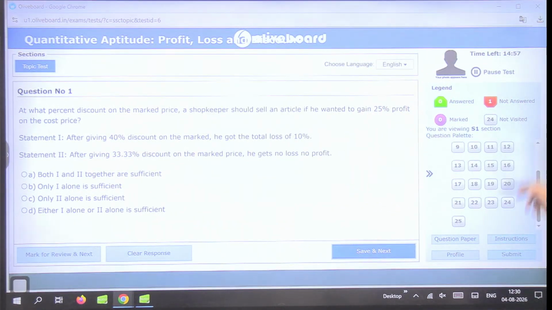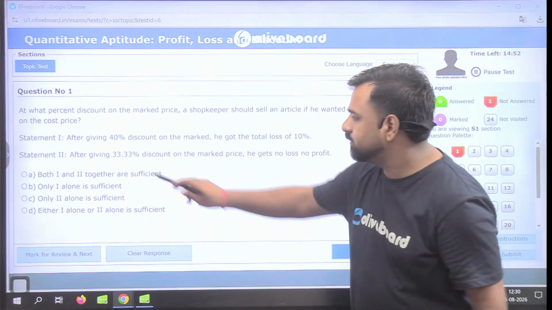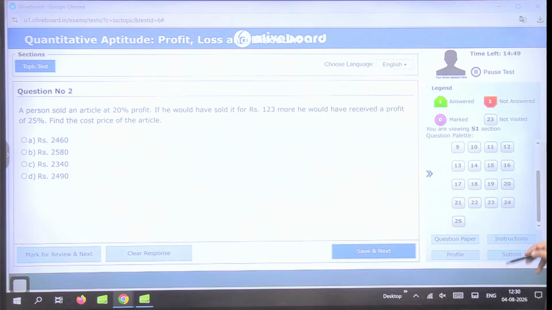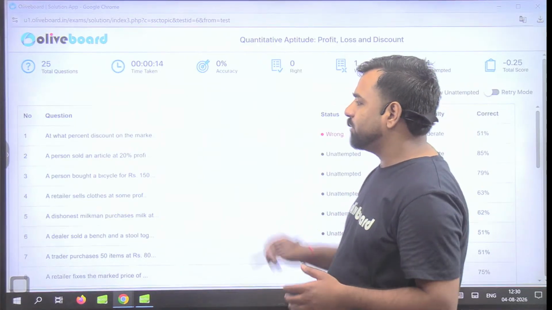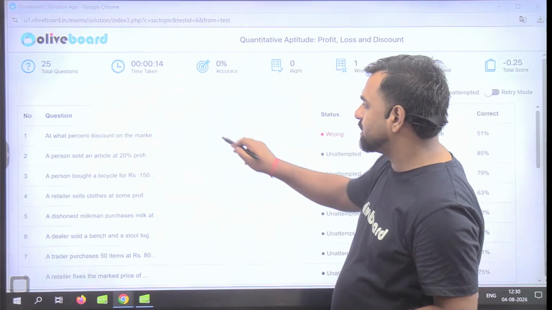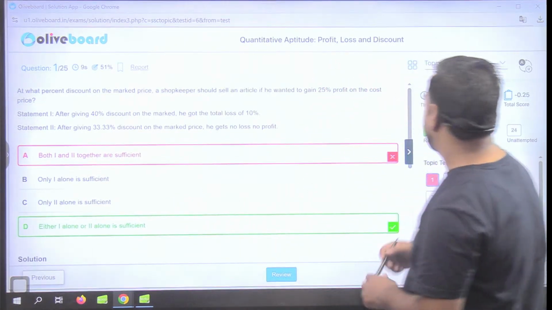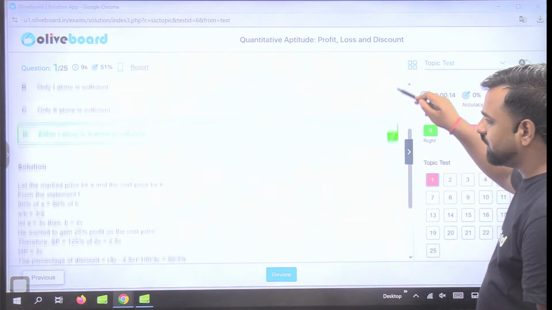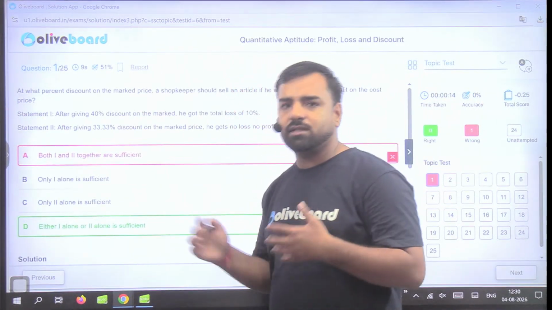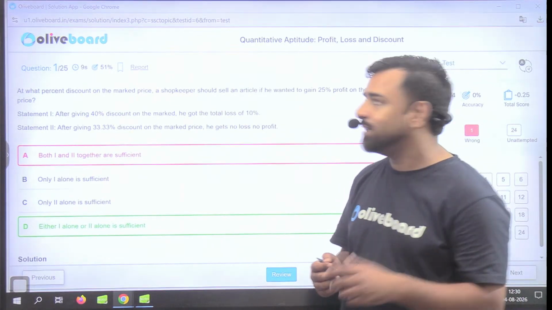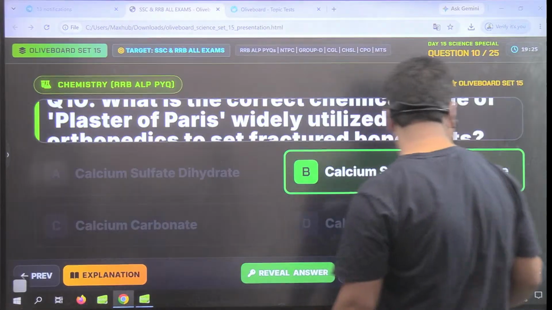So guys, all those 25 questions are present here. You can just click on the correct option and then move, and finally you can submit. And after submitting the test, the main point is you will get the detailed explanation. So guys, if you want to go with the analysis, you can just click on it, right? So you have given the wrong answer. The correct answer was option number D. And if I want to see the explanation, I can just scroll down and find the detailed solution also. So in this way you can give your topic wise test for better clarity. Okay, so that's done.